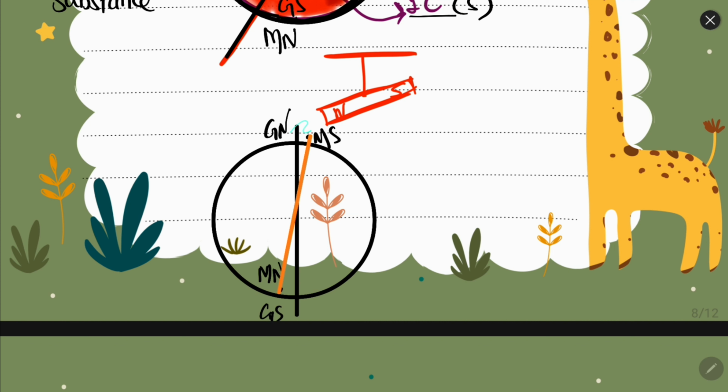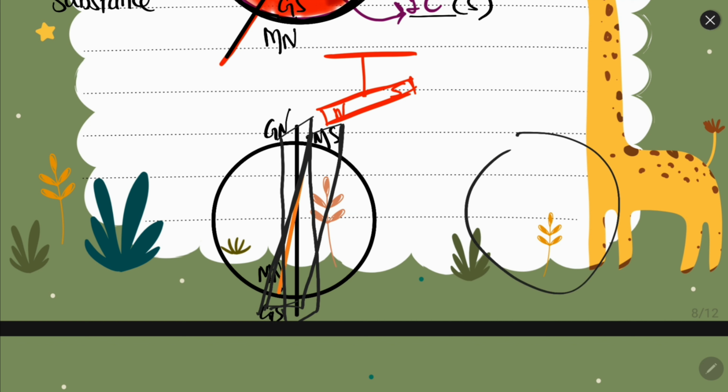So the geographic meridian is the plane which is passing through the geographic north and south pole, and magnetic meridian is the plane surface which is passing through the magnetic axis.